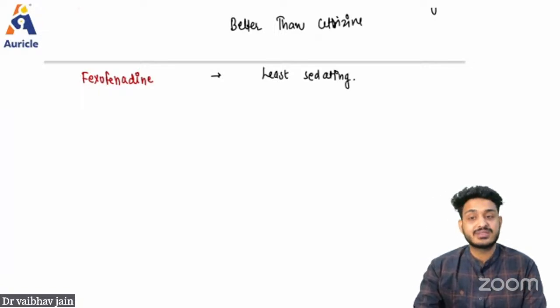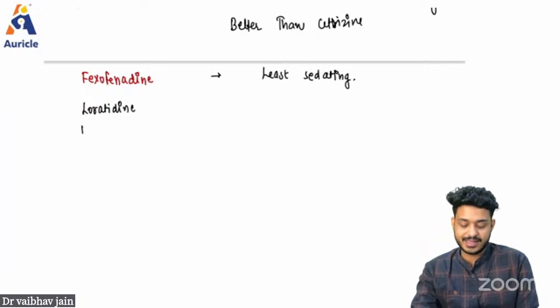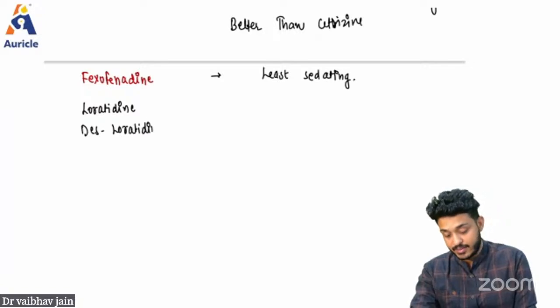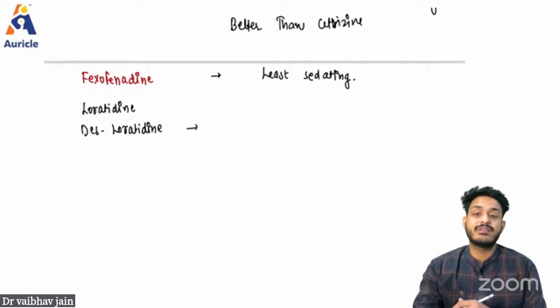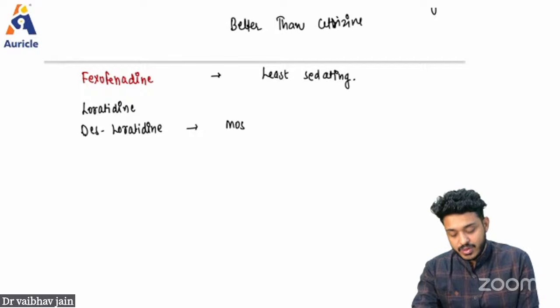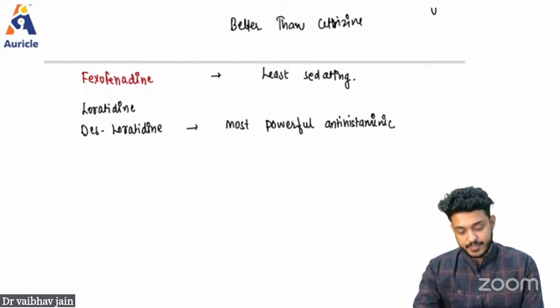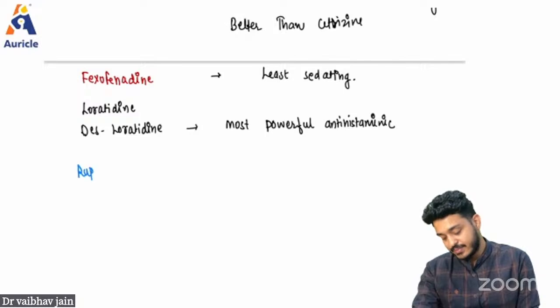We are having other drugs like loratadine, desloratadine. Remember, desloratadine is in fact overall the most powerful antihistaminic drug. Most powerful antihistaminic drug, that is going to be your desloratadine. Okay, then we are having drugs like rupatadine.